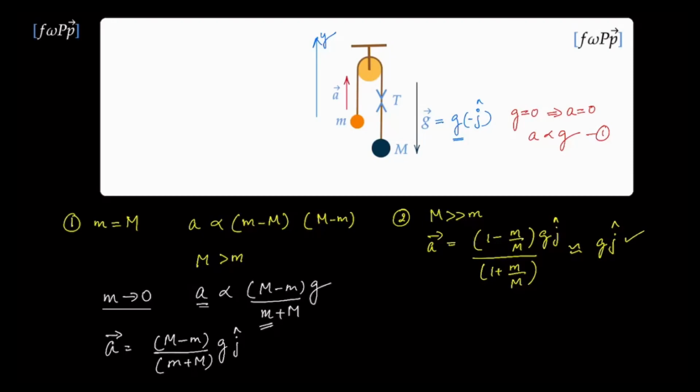So we're going to write the final form of the acceleration, remembering that the g vector is its modulus along minus j direction. And therefore, if we rewrite, this is going to look like its own mass minus the mass of the other object divided by the sum of the masses into the g vector.